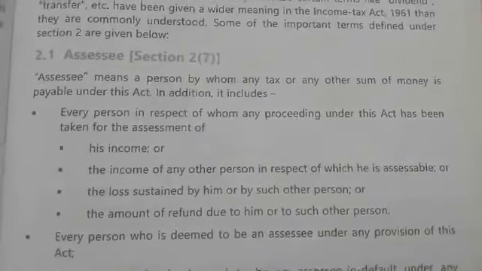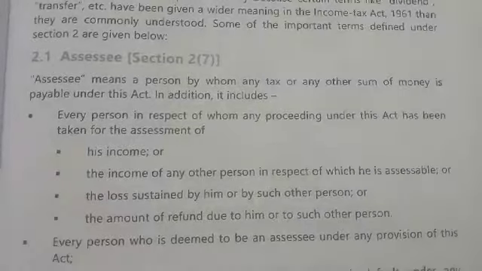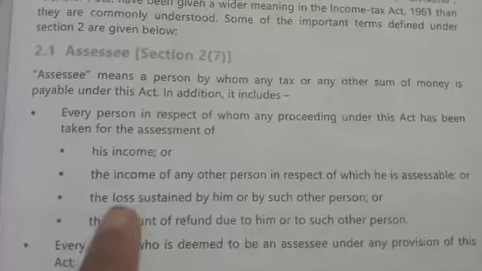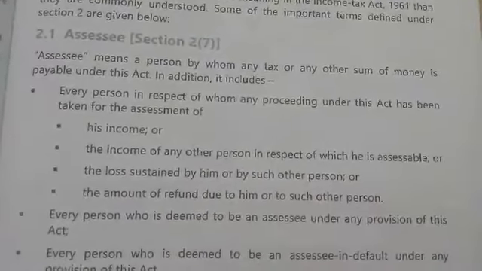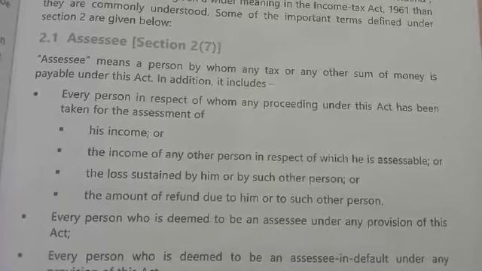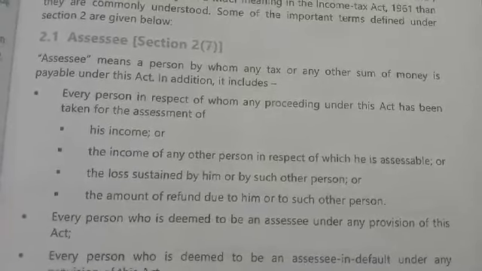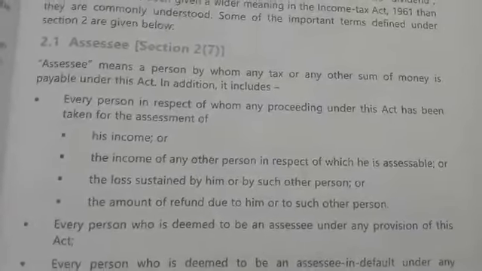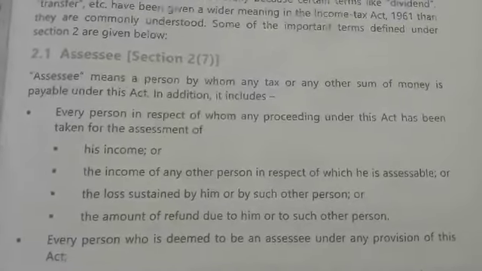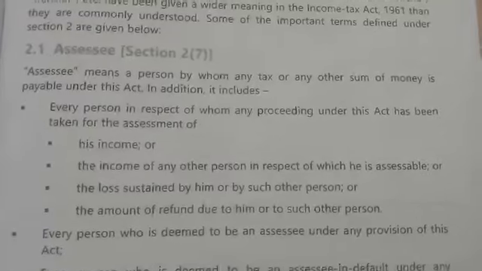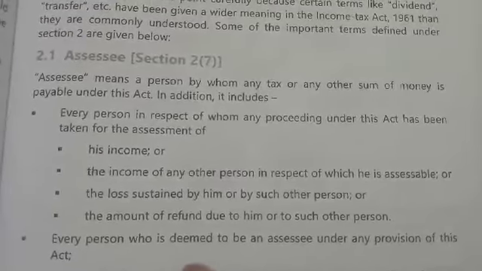So at that time he will be called an assessee. Any loss sustained by him or such other person is also called assessee, and any person who is given a refund under the income tax act is also called an assessee.